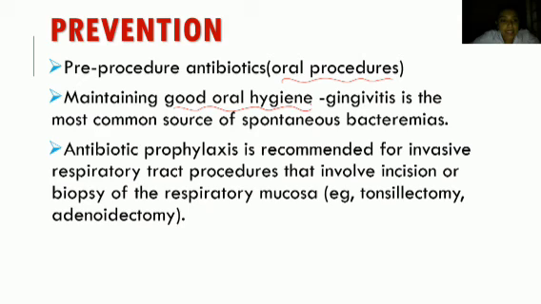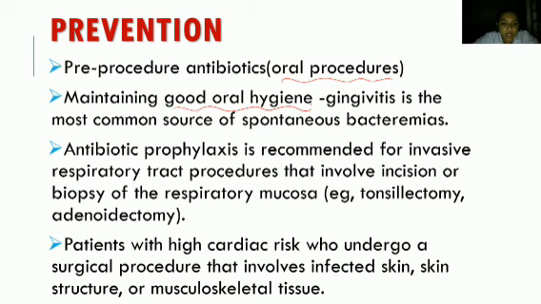Next, antibiotic prophylaxis is recommended for invasive respiratory tract procedures that involve incision or biopsy of the respiratory mucosa, for example tonsillectomy or adenoidectomy. So for any such procedure in the respiratory tract, throat, or mouth, we will be giving antibiotic prophylaxis.